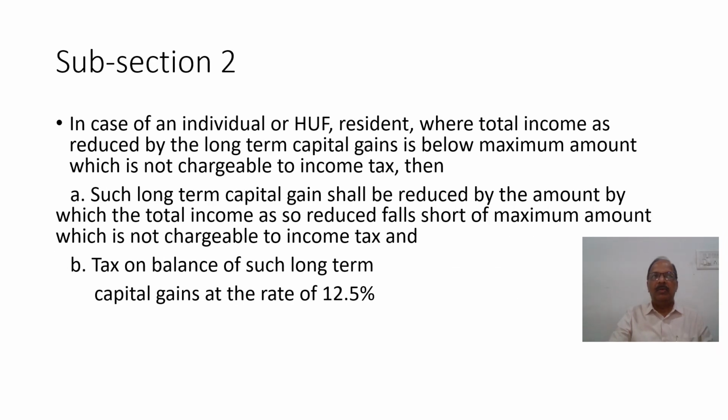Subsection 2 of section 197 says, in case of an individual or HUF being resident, where total income as reduced by long-term capital gain is below the maximum amount which is not chargeable to income tax, then such long-term capital gain shall be reduced by the amount by which the total income so reduced falls short of the maximum amount which is not chargeable to income tax, and the balance of long-term capital gain shall be taxed at the rate of 12.5%.